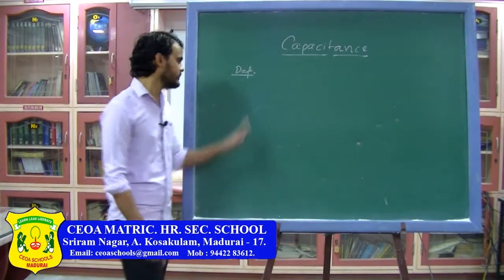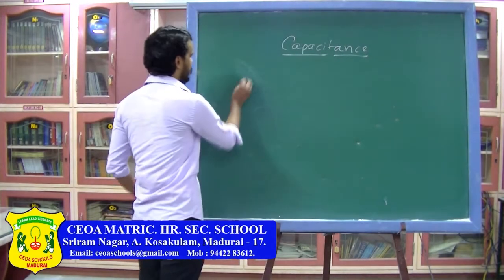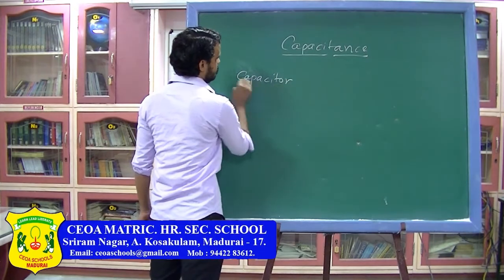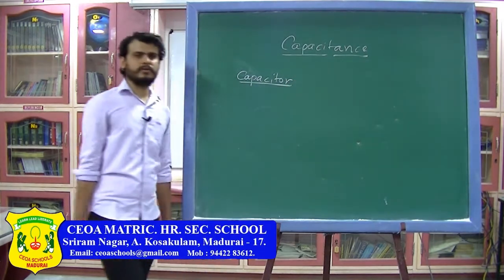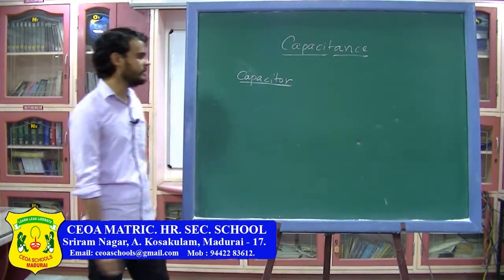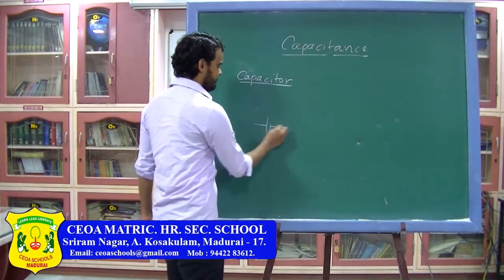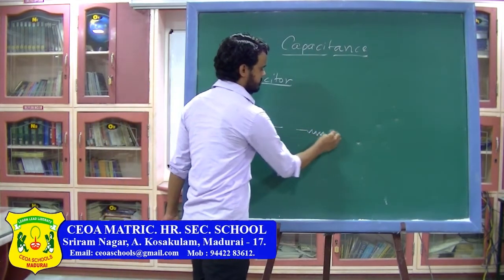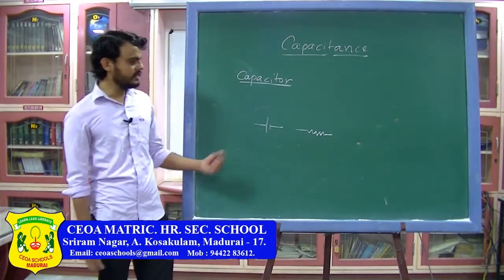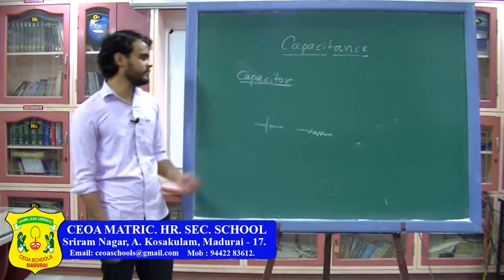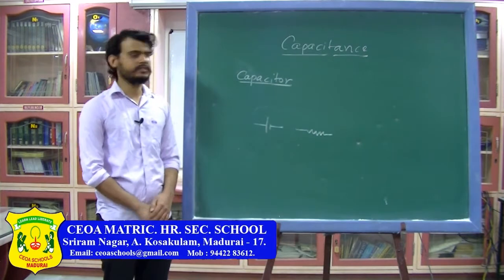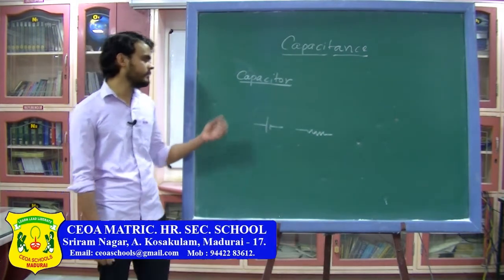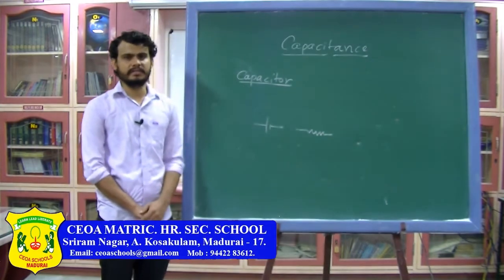Now the next thing is a device which is called a capacitor. In the previous class you have already seen a device called a battery, and you have seen another device which is resistance. Similarly, there is one more device which you can use in the electric circuit, which is called a capacitor. Just now we have defined a thing called capacitance.